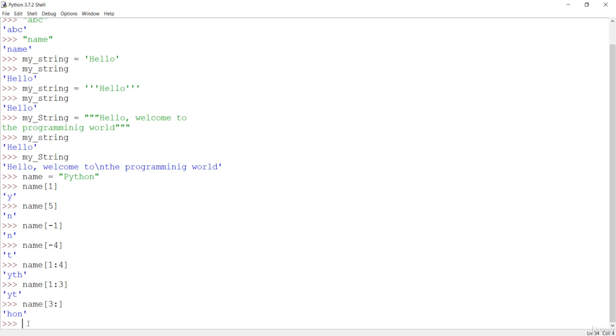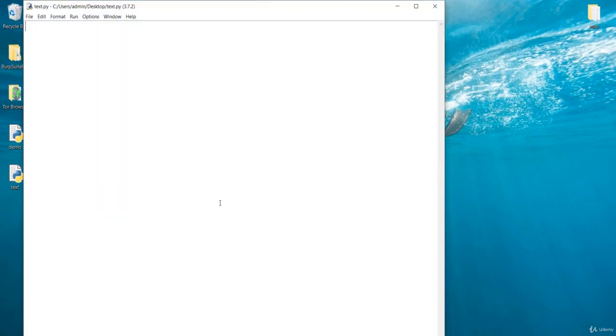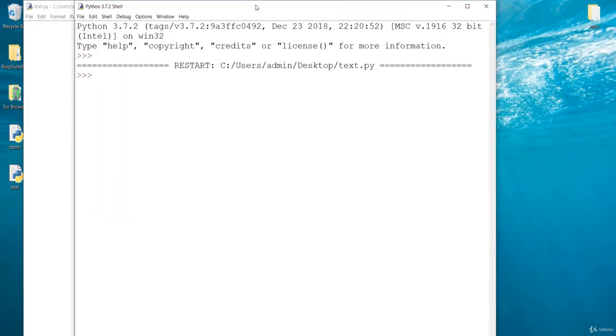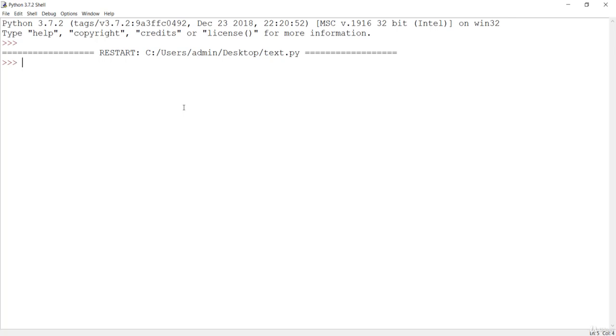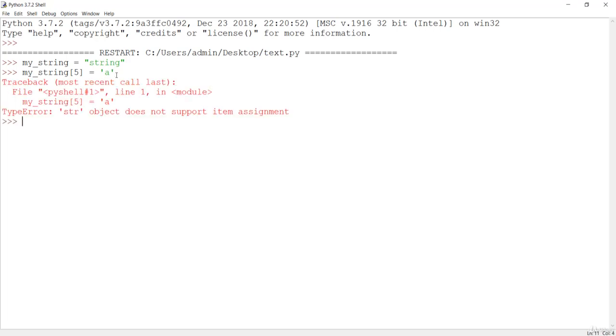So the next thing you can do here with the string is to delete the string. But first of all, before deleting, let me close this one and open a new terminal. And here, first of all, let's see how we can assign something to the string or not. So if I say my string, and now if I say that it is a string, and I want to assign something in the 5th position, I want to assign value a. If you count the position, that is 5th, 0th, 1, 2, 3, 4, 5, that means it should go over here before g, but it is not valid in the case of a string. String object does not support item assignment.